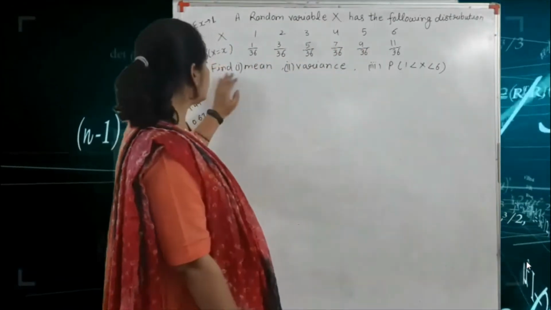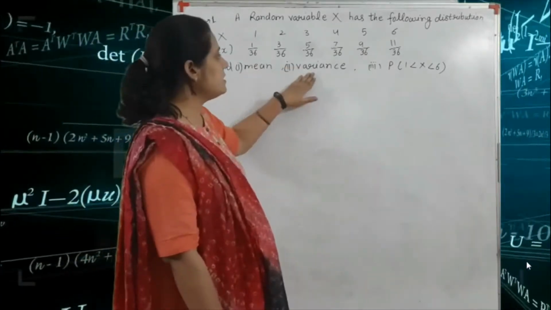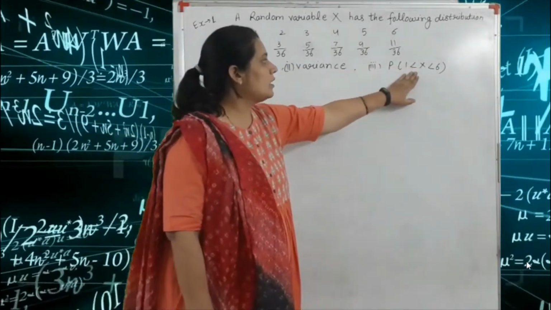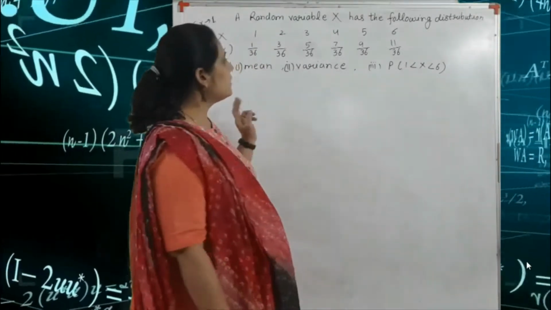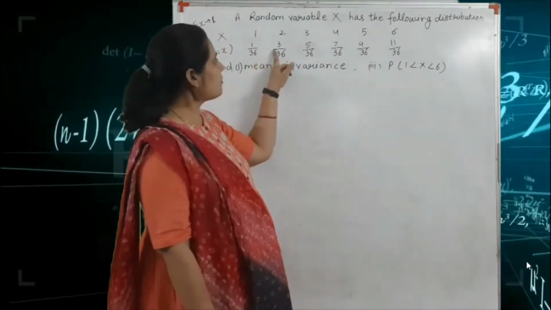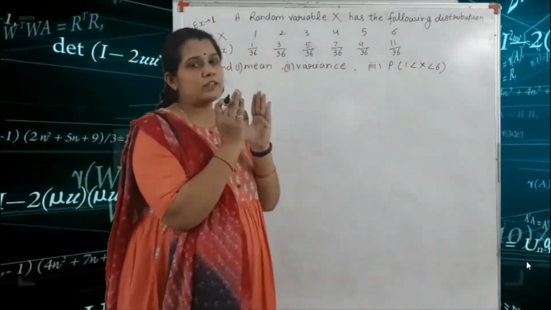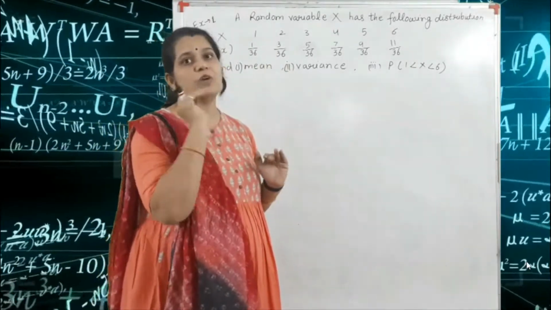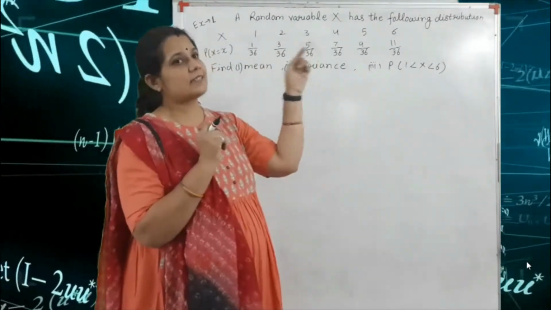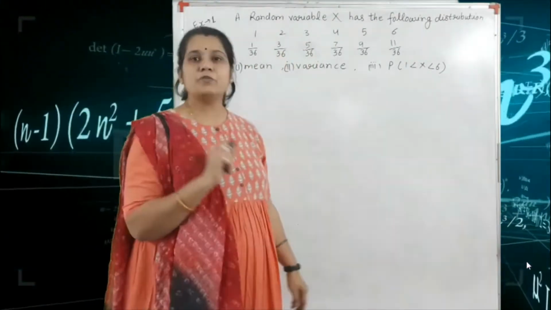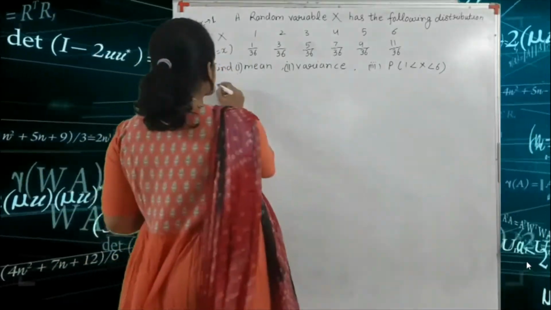We find the mean, variance and probability of 1 less than X less than 6. First you check that the sum of all the probabilities is 36 by 36, equal to 1. So let's start our solution.